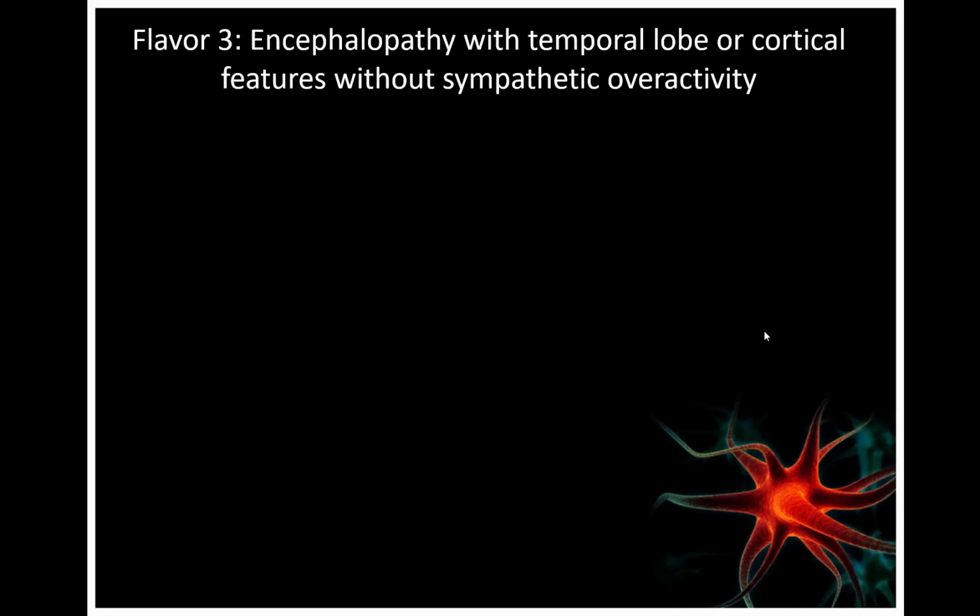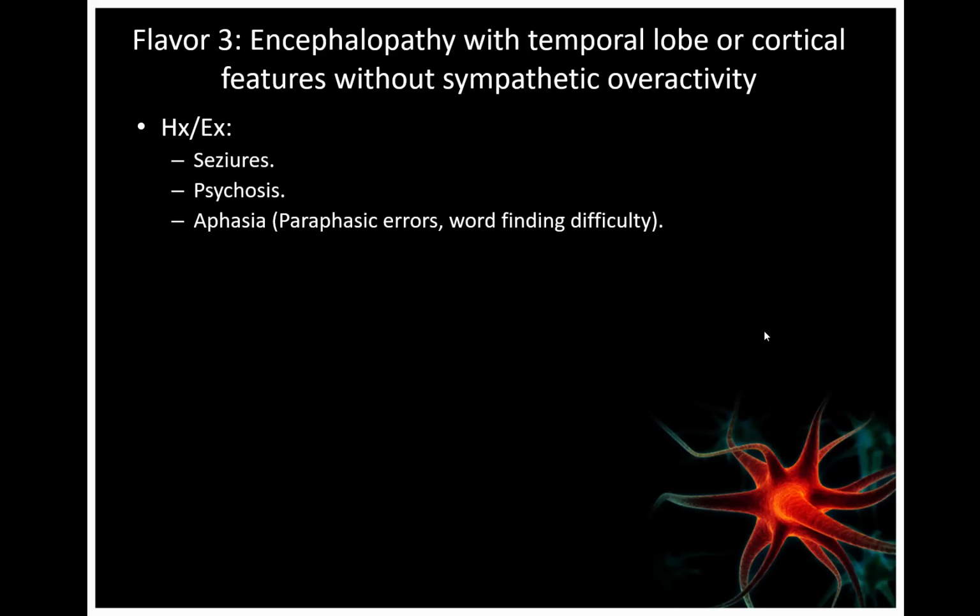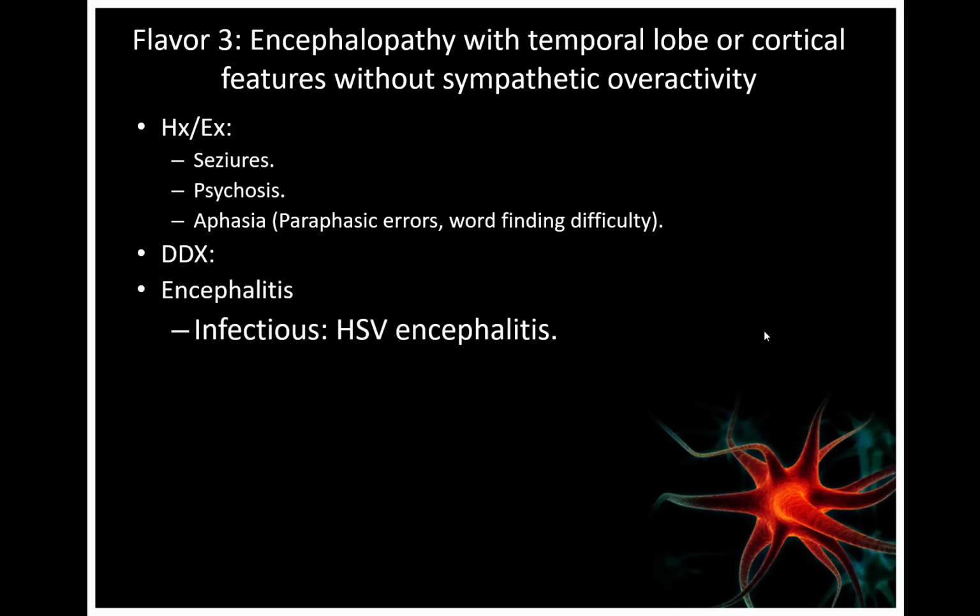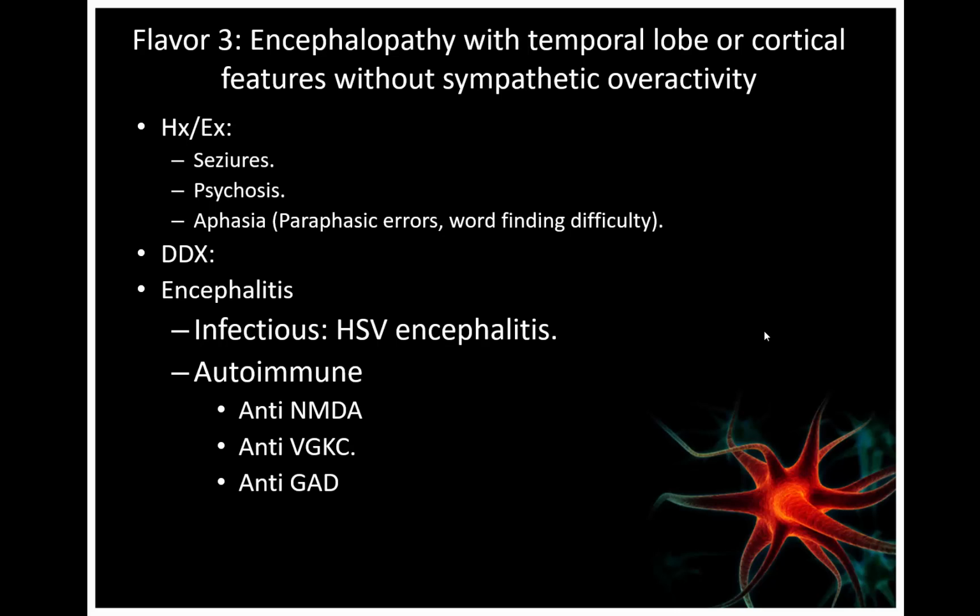Third flavor, encephalopathy with temporal lobe or cortical features without sympathetic overactivity. In the history and exam, the patient might present with seizure, psychosis, aphasia, like paraphasic errors or word finding difficulty. The differential diagnoses include encephalitis, such as infectious encephalitis with HSV encephalitis, autoimmune encephalitis such as anti-NMDA receptor antibody encephalitis, anti-voltage gated potassium channel, anti-glutamic acid decarboxylase encephalitis, anti-AMPA or anti-GABA-B encephalitis, or it could be a post-ictal state.